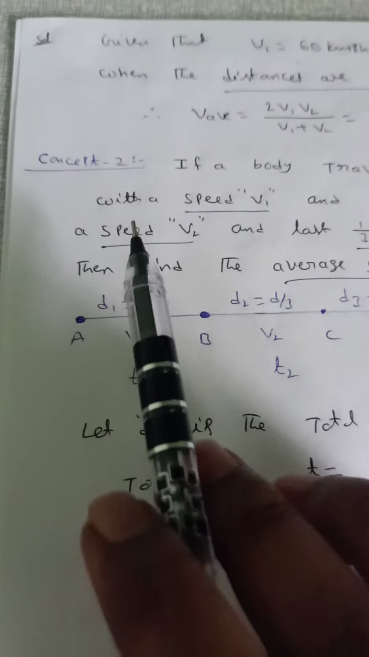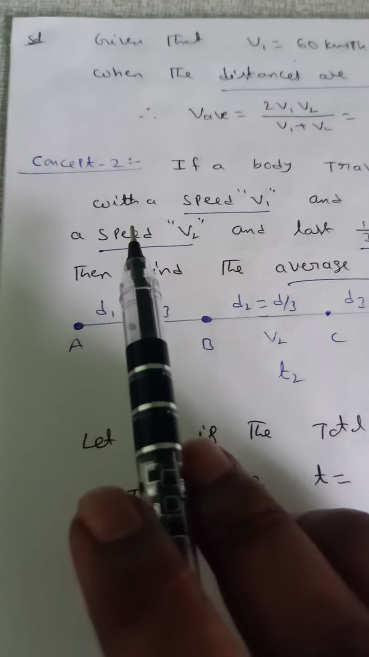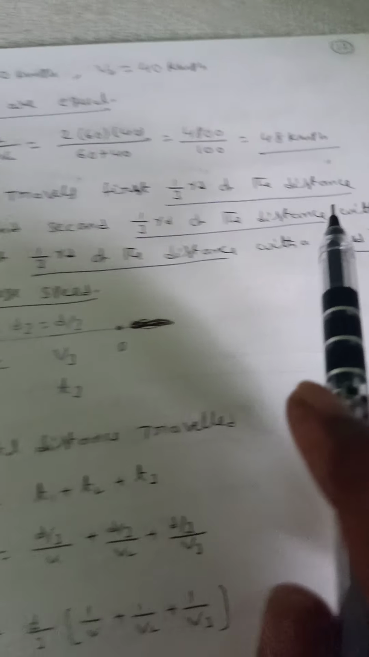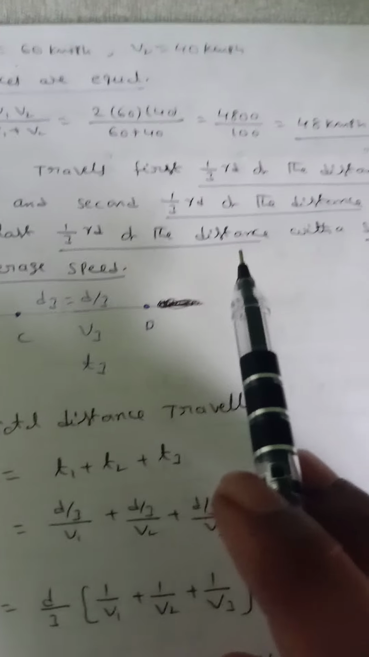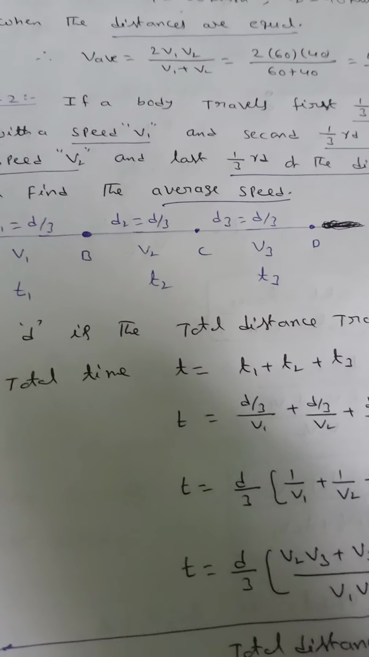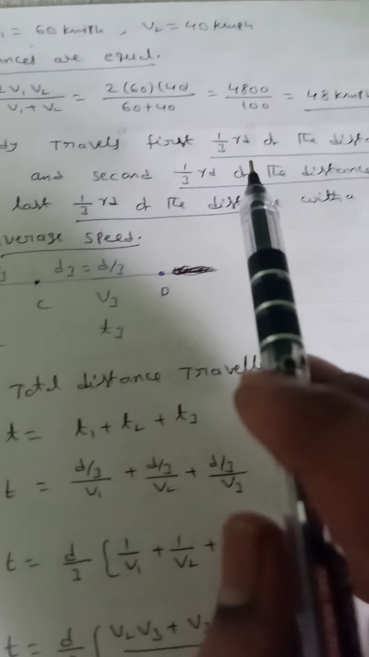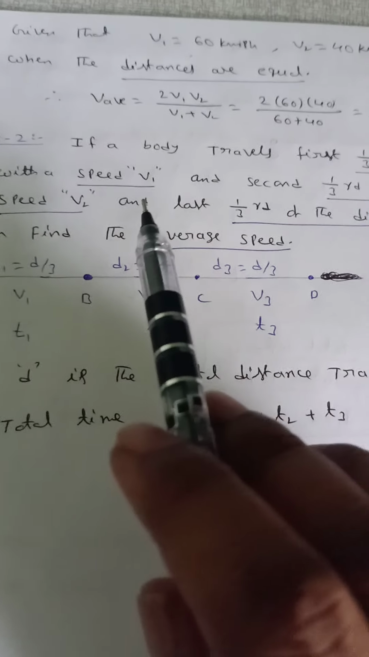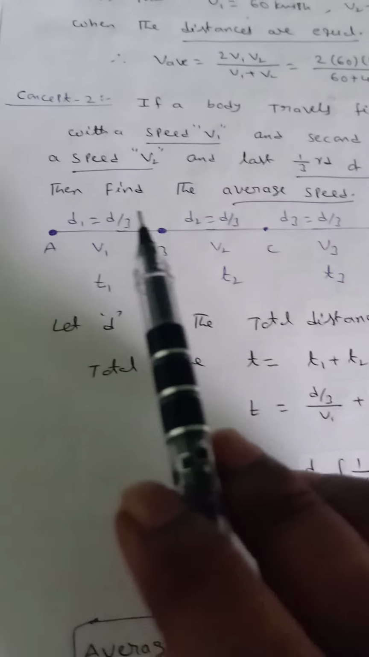Next, another concept. If a body travels the first 1/3 of the distance with a speed v1, the second 1/3 of the distance with a speed v2, and the last 1/3 of the distance with a speed v3, then find the average speed. In this case, the distances are the same but the speeds are different: the first one third of the distance with v1, the second one third with speed v2, and the remaining one third with a speed v3.